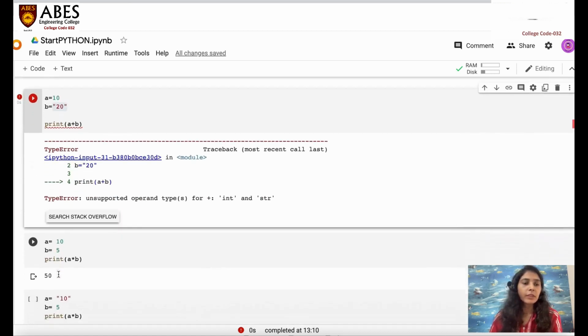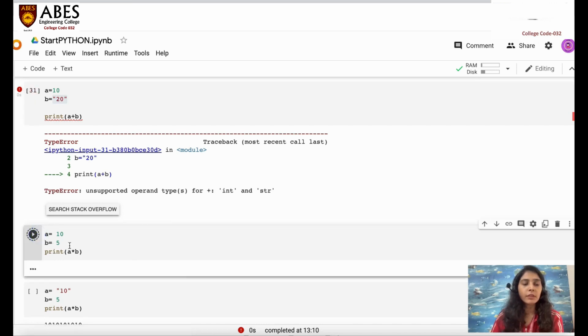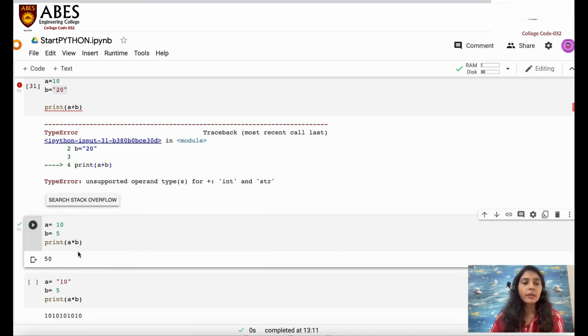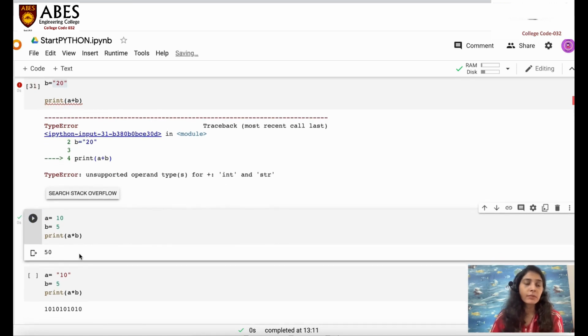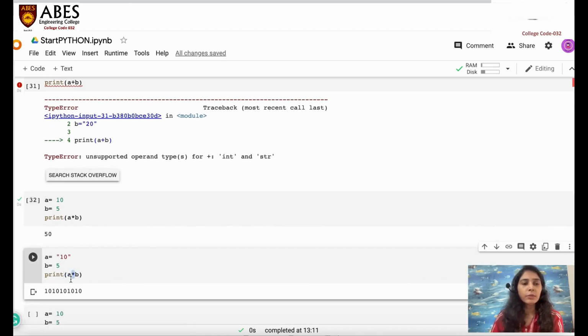So now next, moving towards multiplication. You can see over here multiplication is basically used for multiplying two operands or two values, and the output of 10 and 5 should be 50. We all know that. And the other feature of multiplication, which is a feature in Python only: here one of my operands is a string, like A is a string and B is numeric.